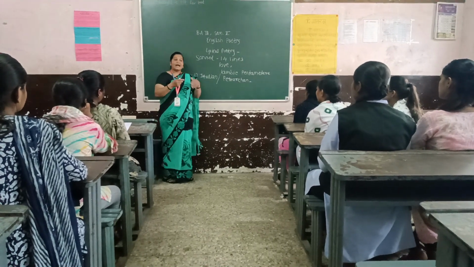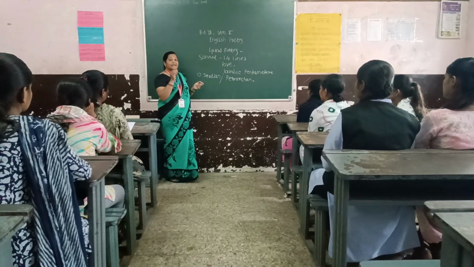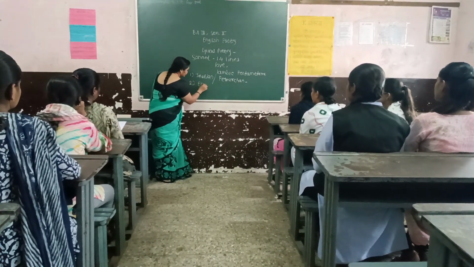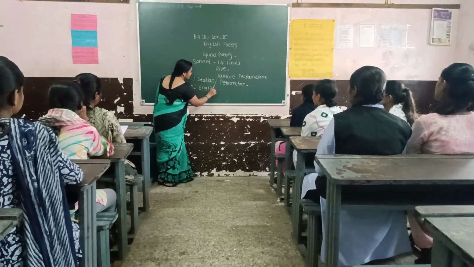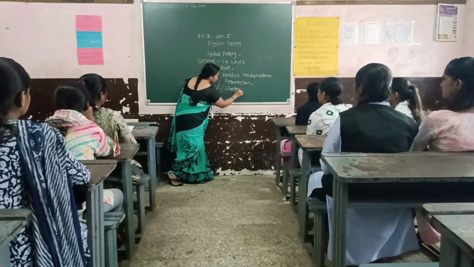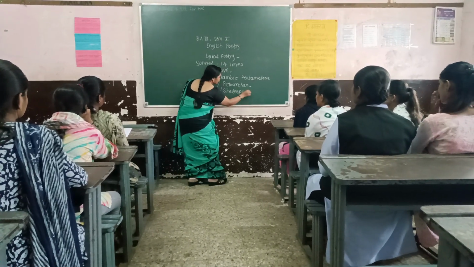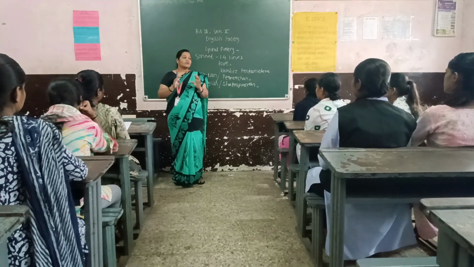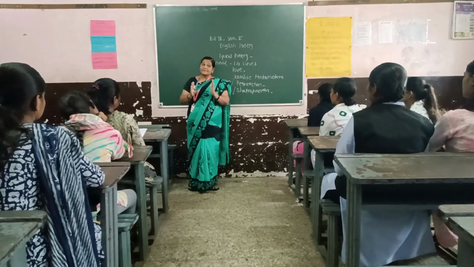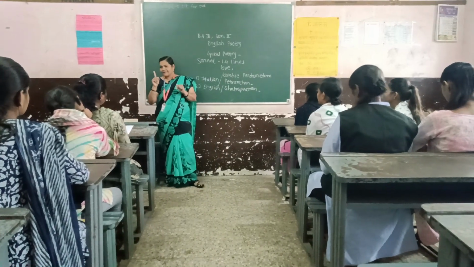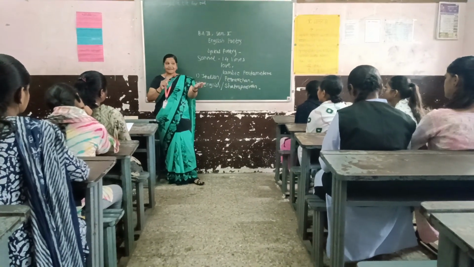The second type of sonnet is the English or Shakespearean sonnet. Let us study both kinds of sonnets in depth. The first type of sonnet is the Italian or Petrarchan sonnet.